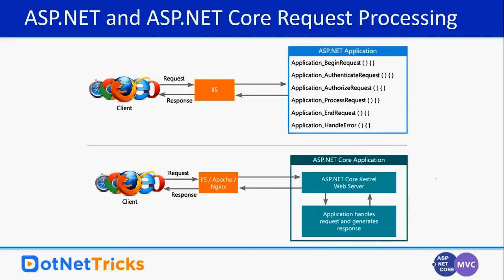But in ASP.NET Core, you can use the Kestrel web server with any web server: IIS, Apache, or Nginx. It doesn't matter where you are hosting your ASP.NET Core application, you can run it everywhere. So things are pretty simple here.